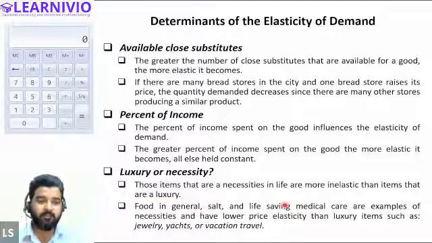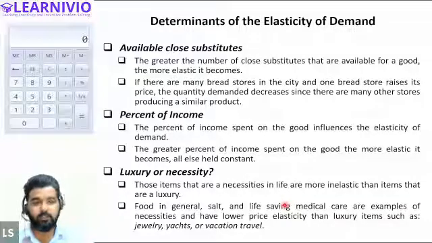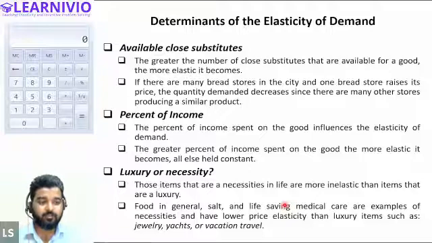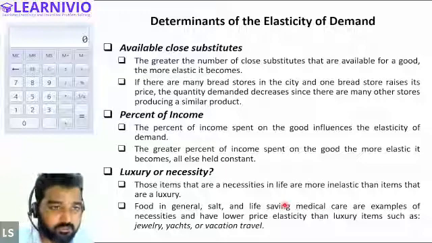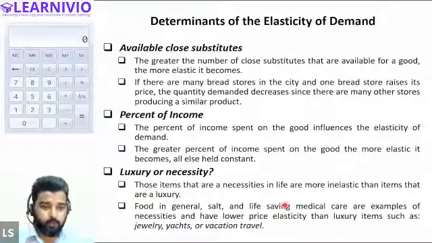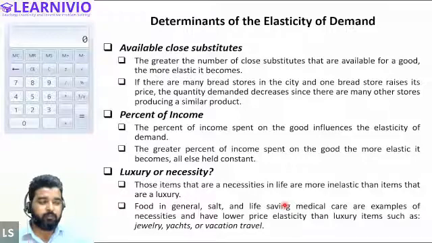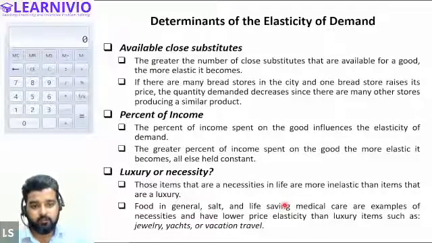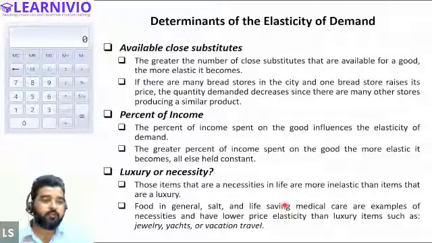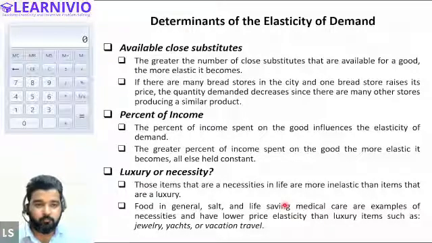So whenever there are numerous substitutes available in the market, in the case of those products, generally demand will be more elastic, more responsive, more sensitive. But in the case of a product which has no close substitute, demand will be less elastic. All right. So in India, if we talk about railways, we have only one option, Indian Railways. So suppose Indian Railways starts charging more fare from point A to point B. Because Indian Railways is charging more price, the customer will